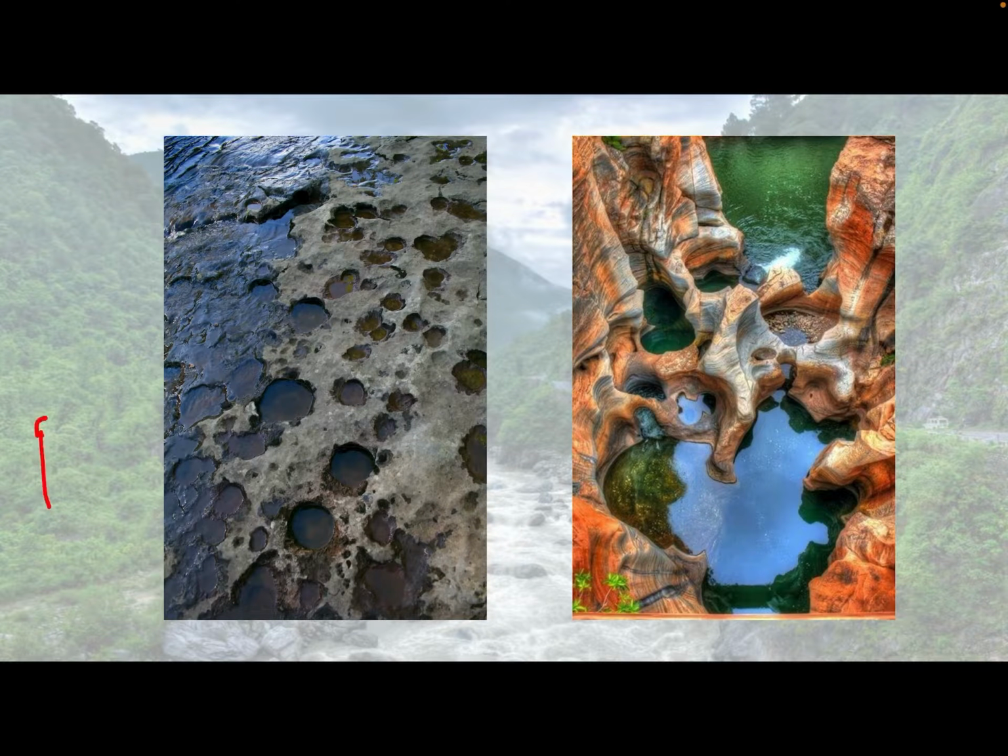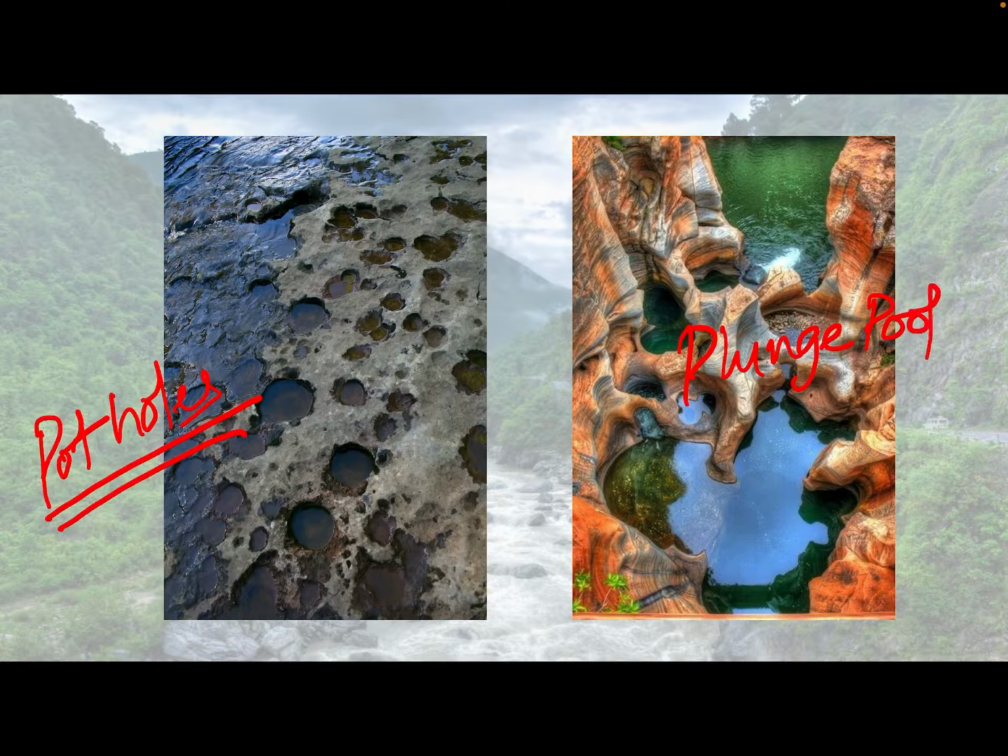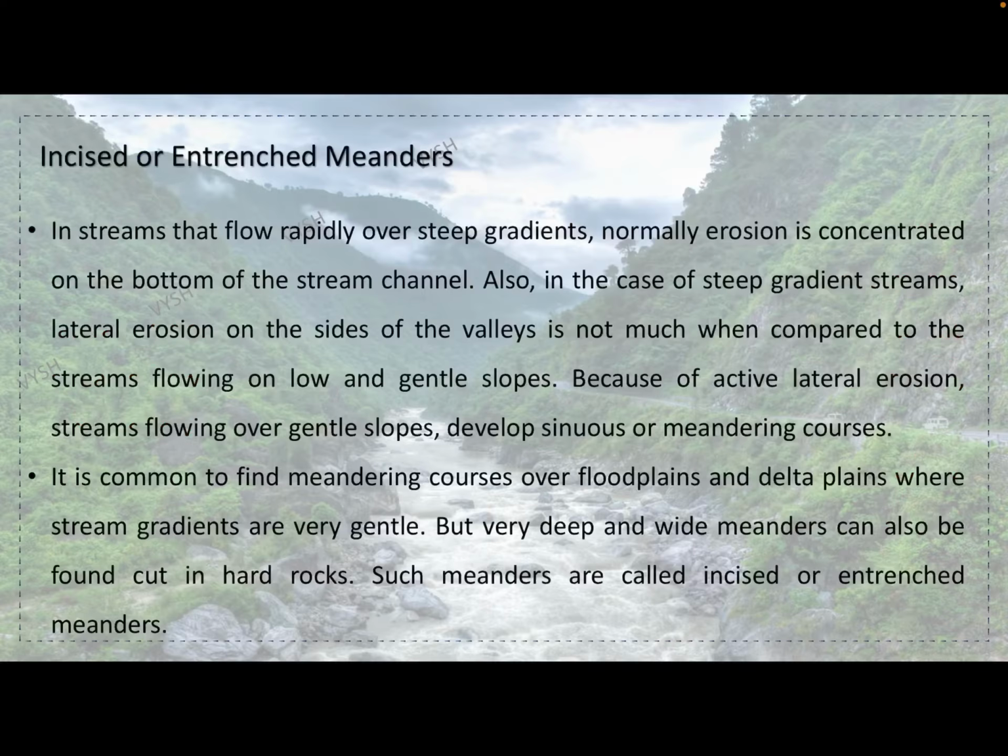See, these are potholes and these are plunge pools. You see how deep they are. And see here they are small and very small in division. You can see these kinds of things near these small waterfalls and all. And in larger waterfalls, when the water is flowing for a couple of years, it will take a lot of time, and this will start eroding and more or less will look like this. These are much deeper and larger. These are called plunge pools.